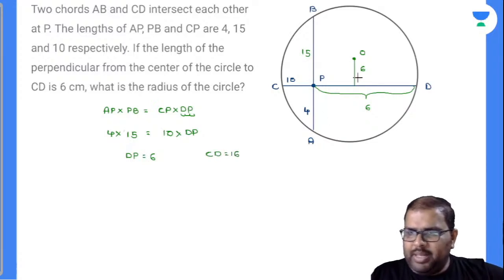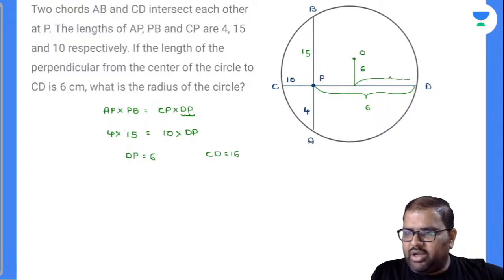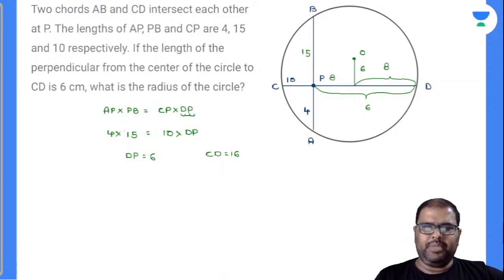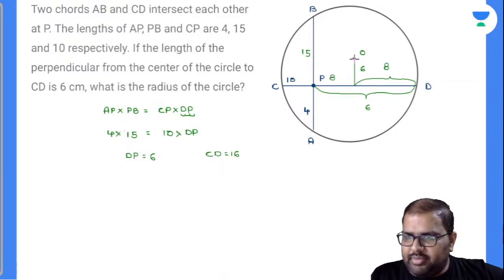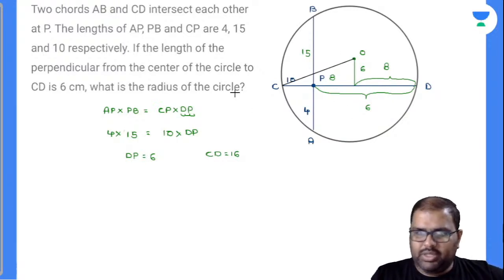Now I have dropped a perpendicular. Now this perpendicular will divide the chord into 2 equal halves. Everybody knows this will be 8. Now this will be 8. Right or wrong? Now what is the question? Find the radius of the circle. So see here, from here to here, can I take this as the radius of the circle? Yes. Now is this nothing but called a Pythagorean triplet? Perfectly, it is a Pythagorean triplet.